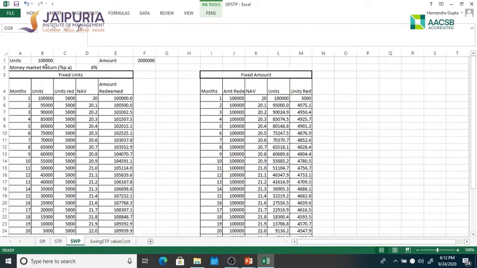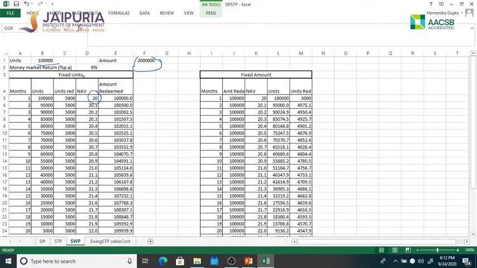So let's assume I have 100,000 units in my account, and at present the NAV is 20 rupees in the mutual fund money market scheme, and if I redeem all the units today, I'll get this much amount. So I'll get this much money if I redeem all at one go. Now what if I say, no, I do not want this. I want a regular income, or I want to redeem.